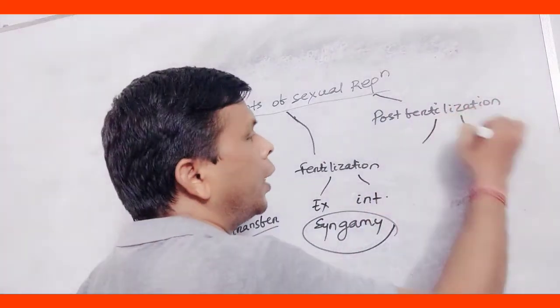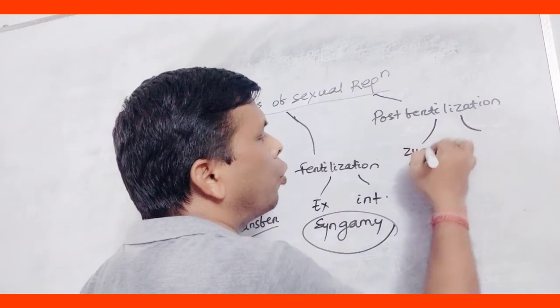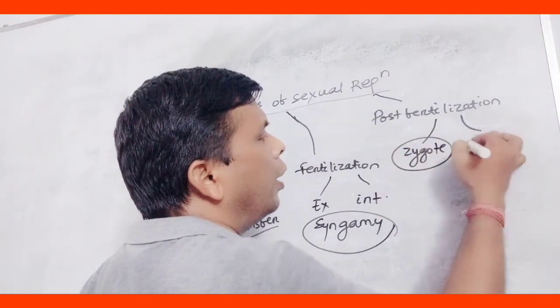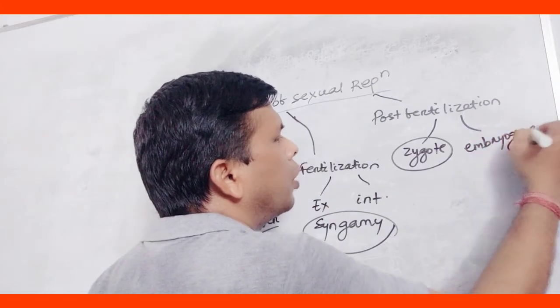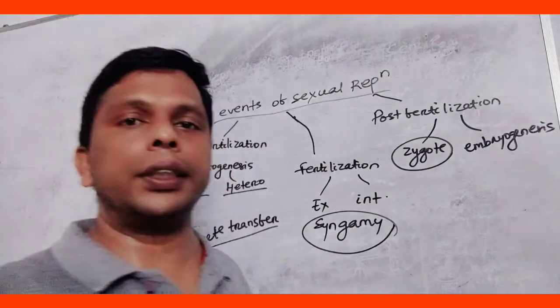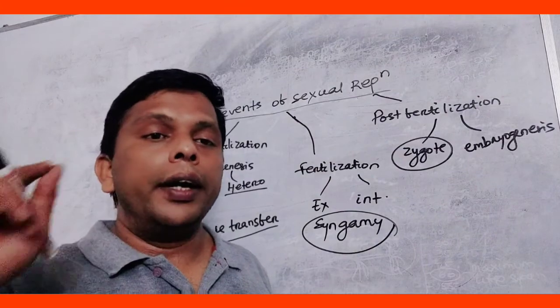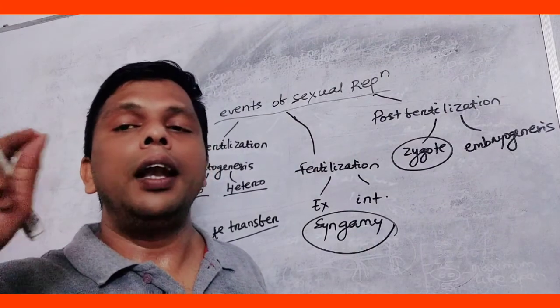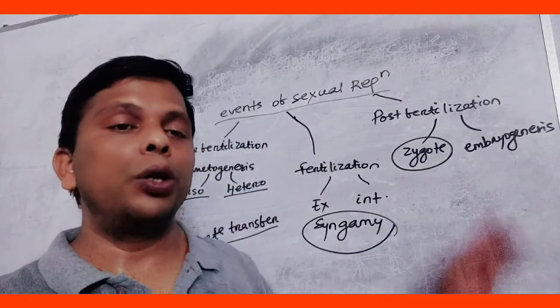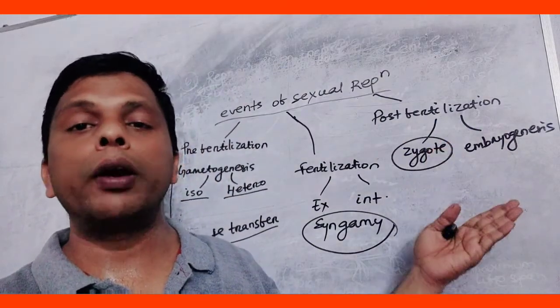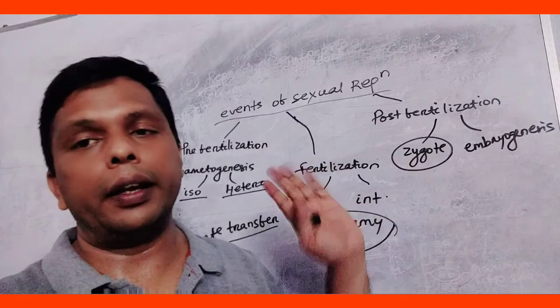It produces zygote first and embryogenesis. Zygote and embryogenesis. Mind it, the zygote is the link between two different generations. Okay, two different generation में link कौन होगा? ये zygote ही link है.